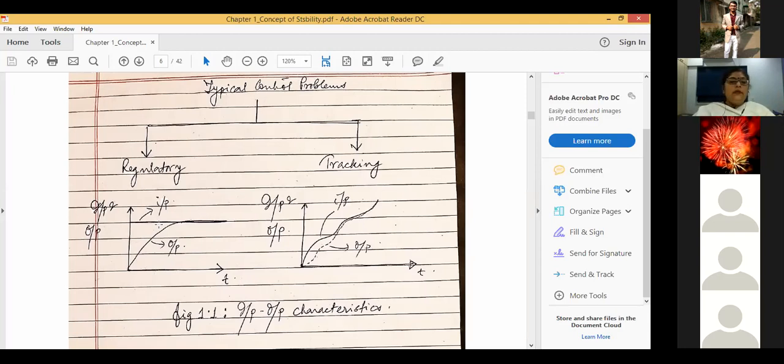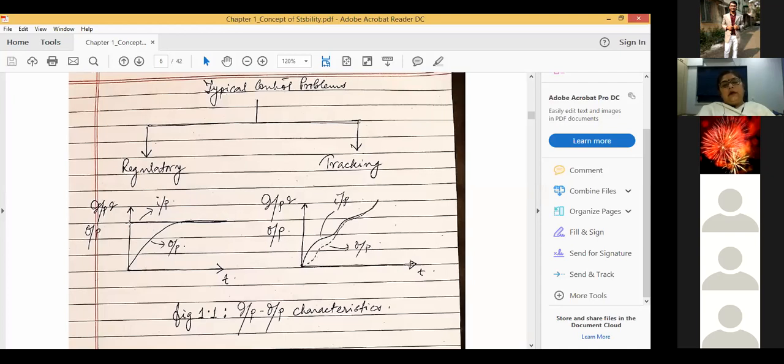So this is the input, which is say equal to 23 degrees, and the regulatory kind of control problem will maintain the temperature of the system by some means with the help of some controller or whatever. And the output of the system after a certain time will be the same as the input to the system. That means the output can follow the input command.